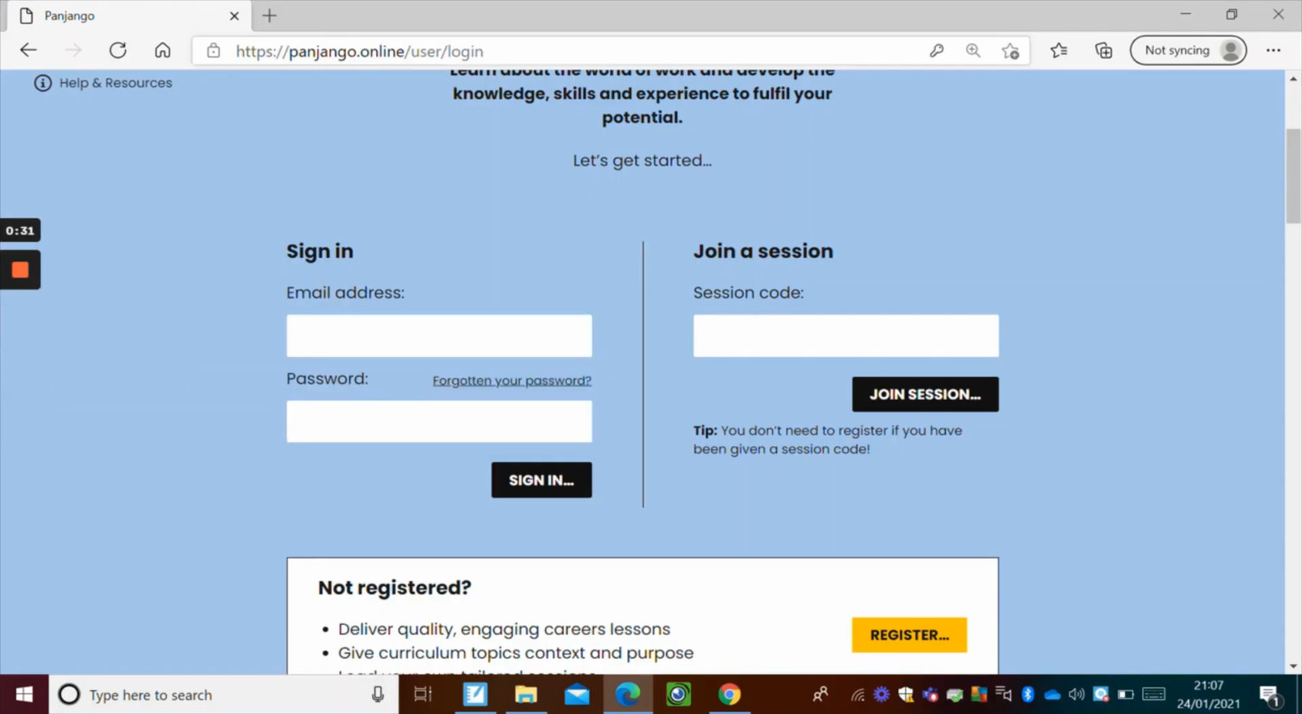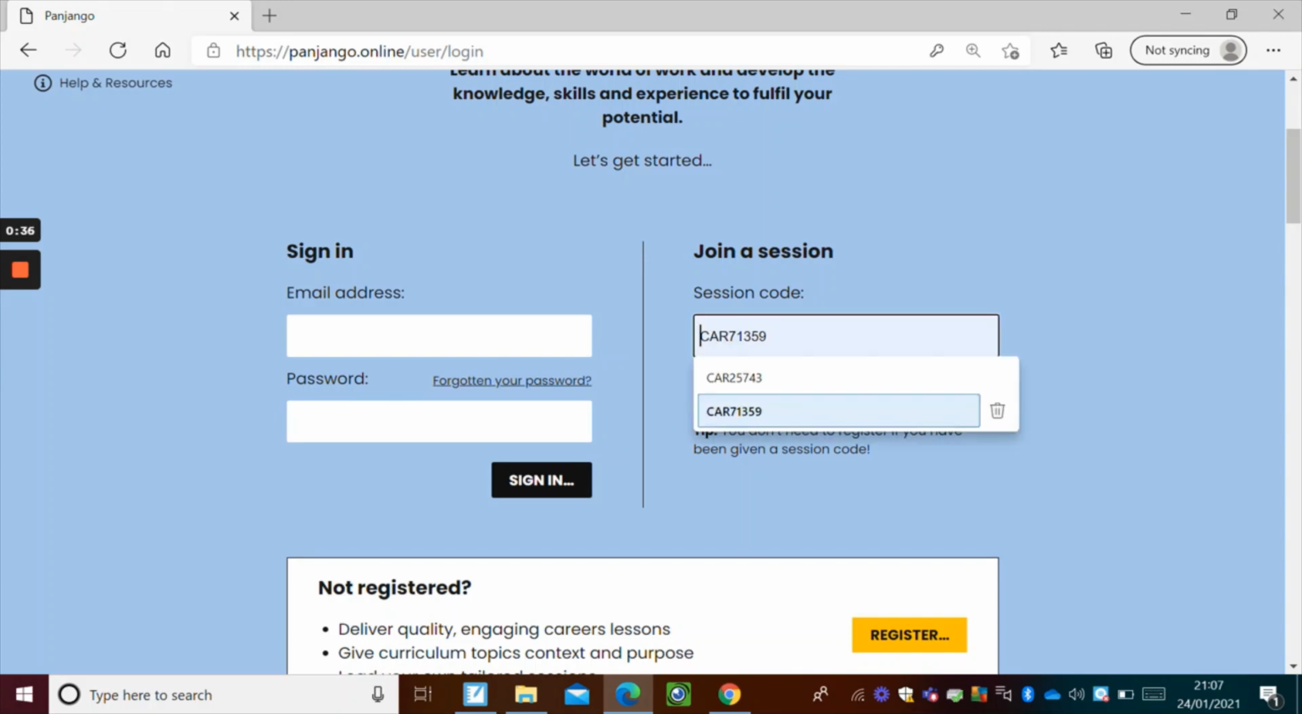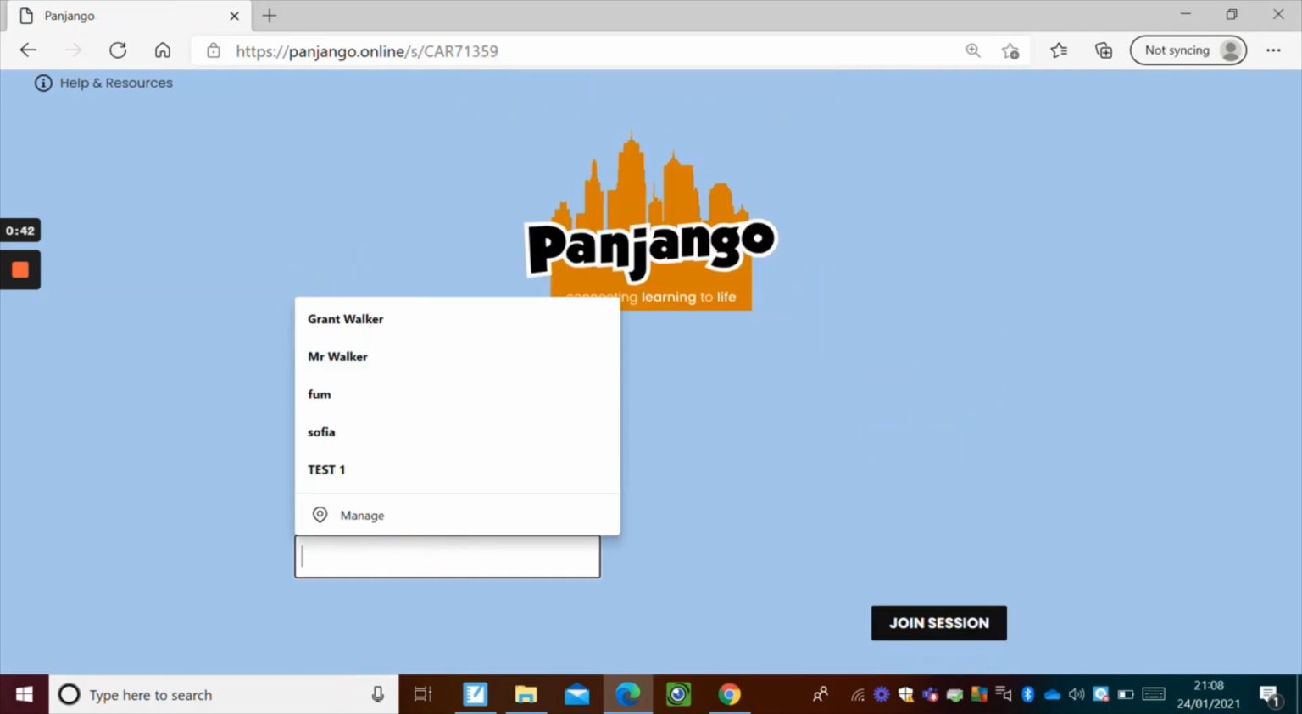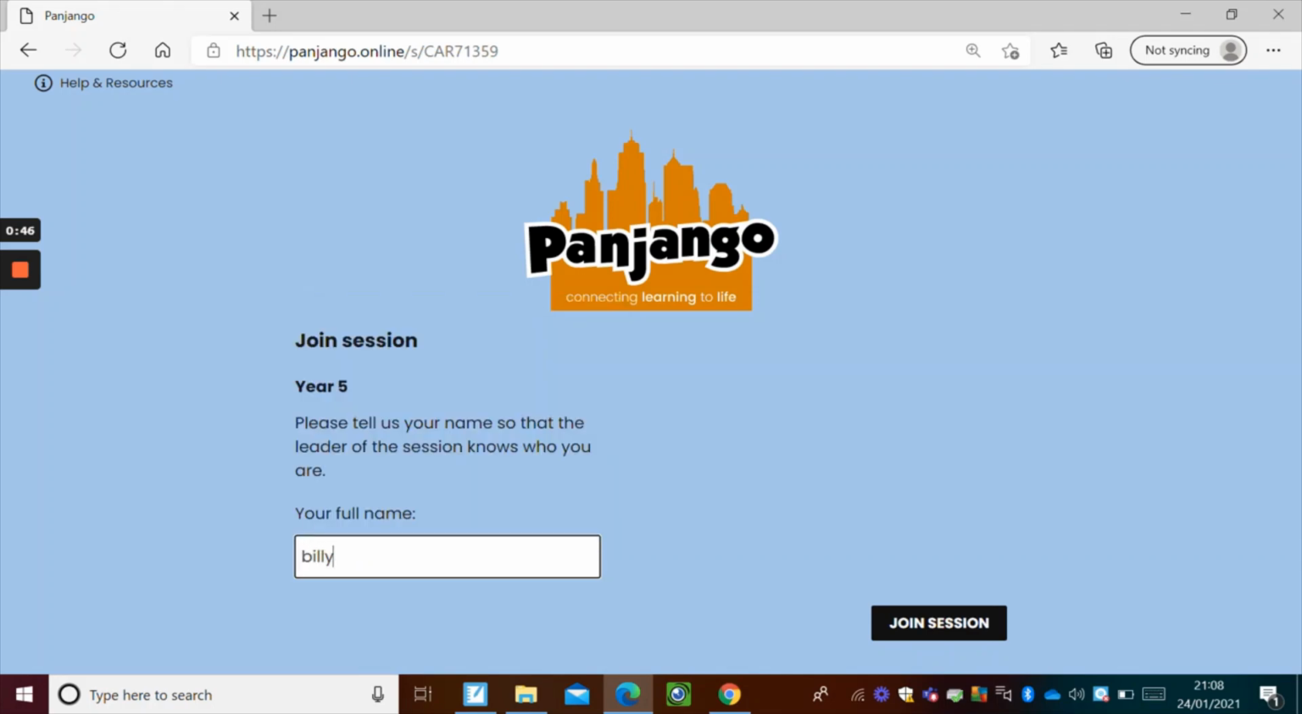So when you get to panjango.online, ignore this sign in on the left hand side. You just need to head over here and put in CAR71359. Then press join session. Put in your name here, whatever your name is. It doesn't matter. You don't need to put your full name. Just your first name is fine. And only I'll be able to see that. So don't worry about your details being shared or anything like that.